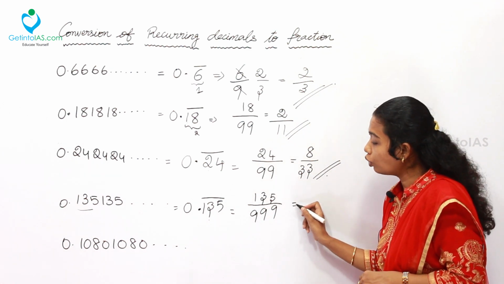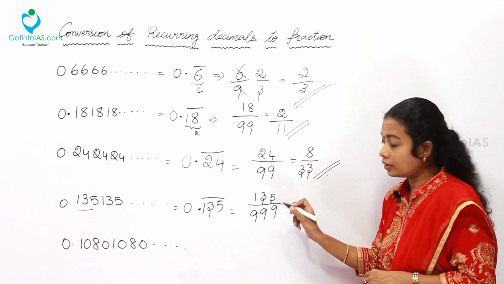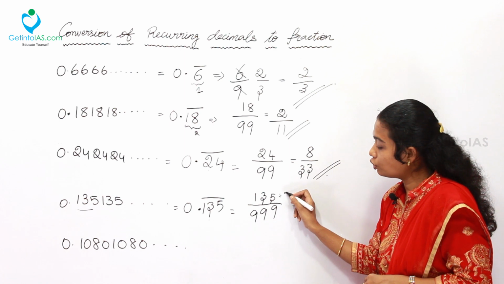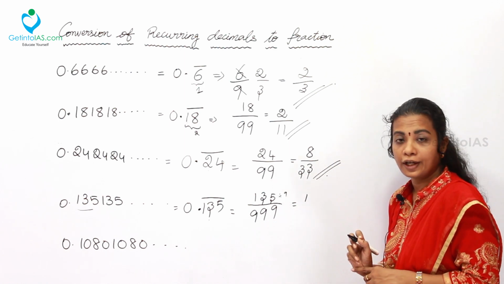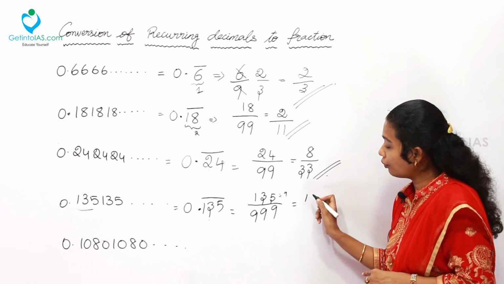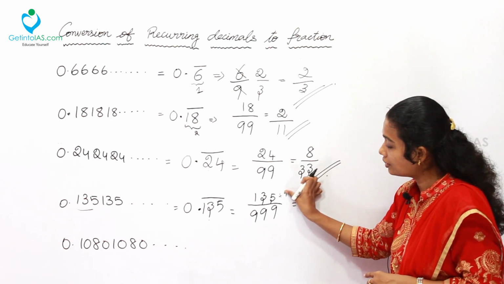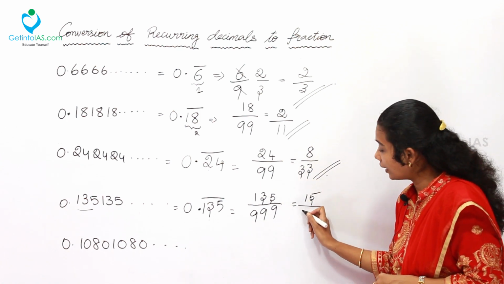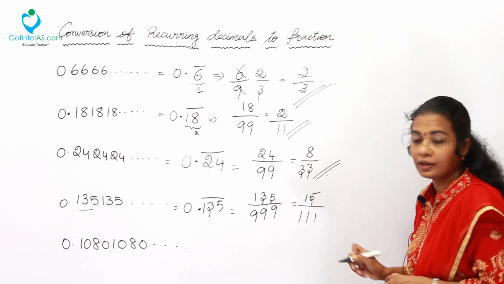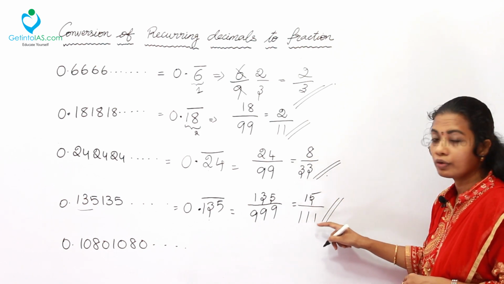So here both the numbers are in the 9 table, that is, you can divide both the values by 9. How many times is 9 present in 13? 1 time 9 is there. The rest is 4, 45, 5 times 9 is 45. 15 times 9 makes 135. In the denominator 1 time 9, 1 time 9, 1 time 9. Totally my answer is 15 by 111.